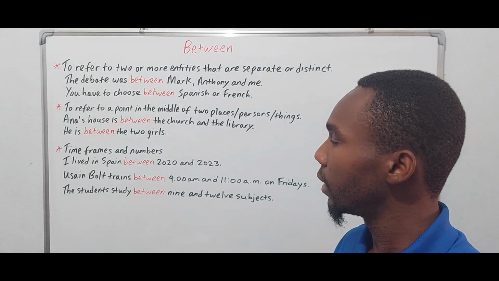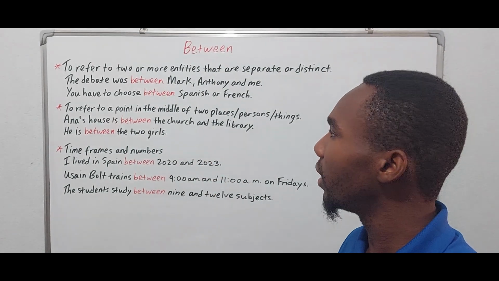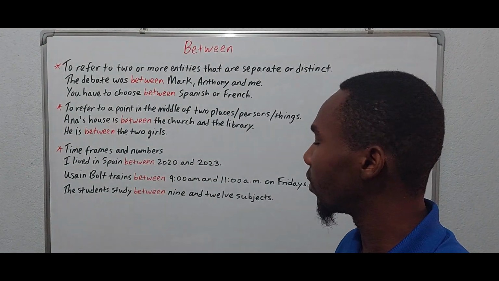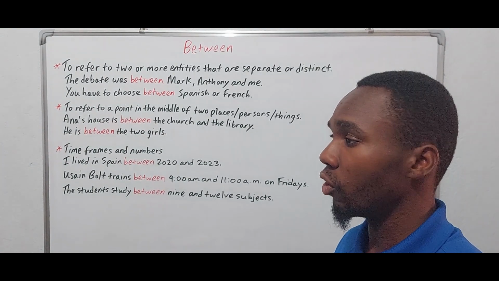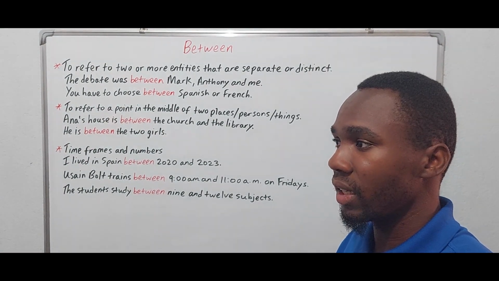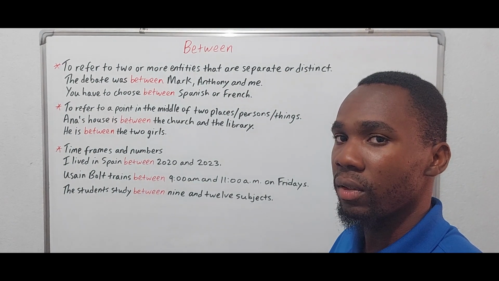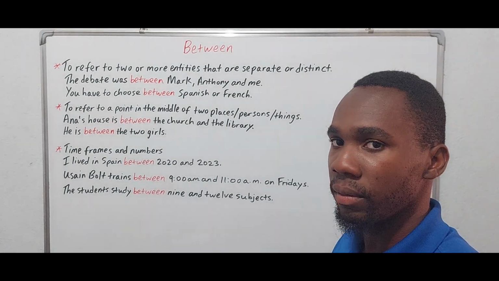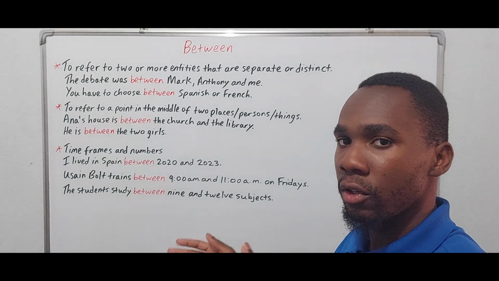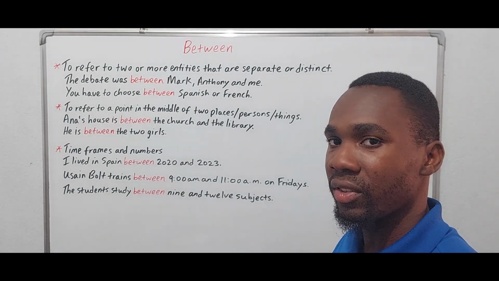Now, to refer to a point in the middle of two places, persons, or things. So this deals with location or position. So if we want to say that something is in the middle of two things, then we use between. So of course we need to have two things on both sides.